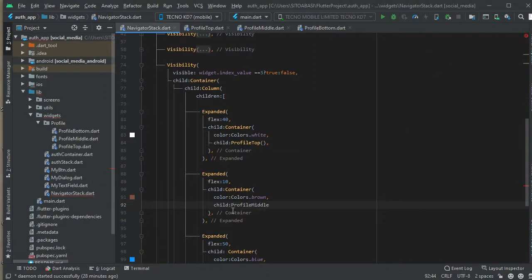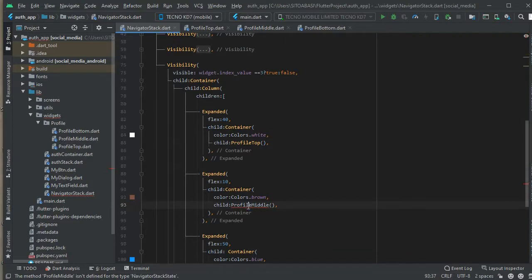Hello guys, so right here we are going to continue from there. We're gonna see what we did. This is the navigator stack. We're in the navigator stack right now, and you see here in the second expanded widget we have the profile middle. So this profile middle is what we want to work on. We want to make it look good. We want to make it appealing.